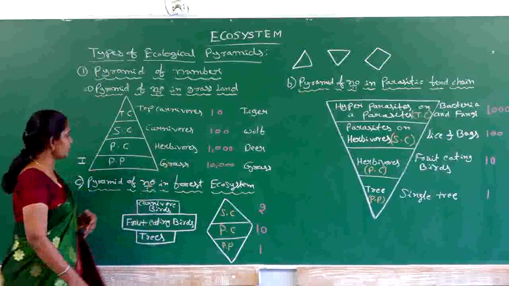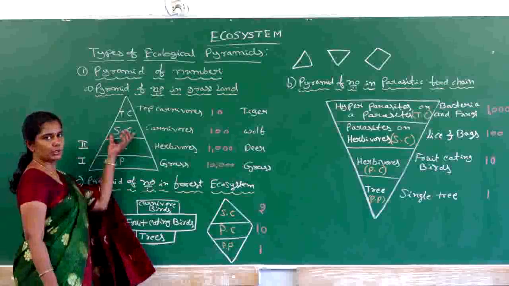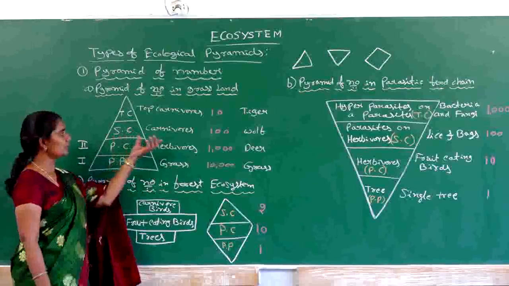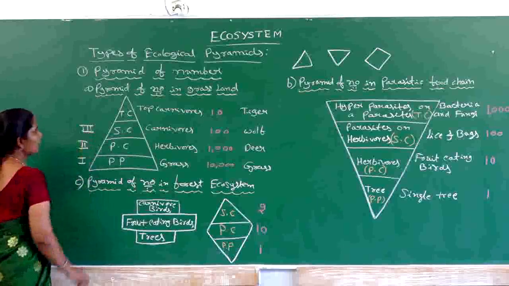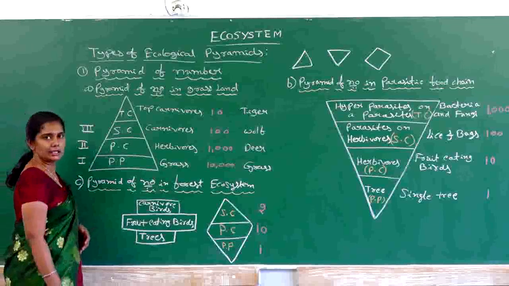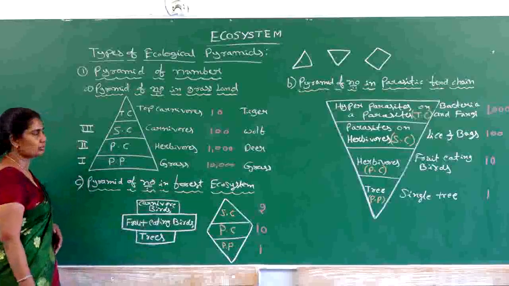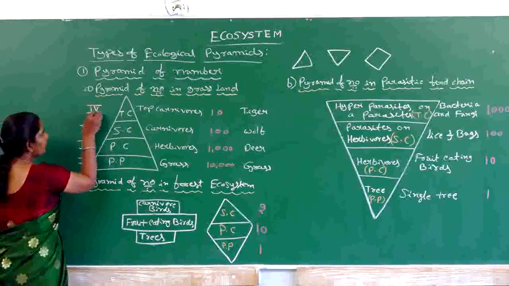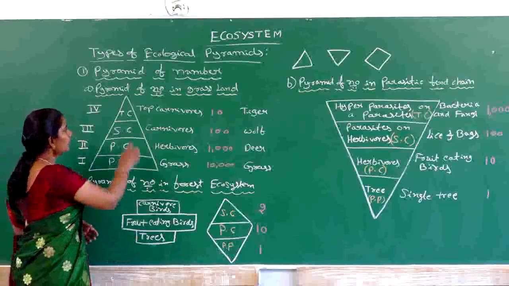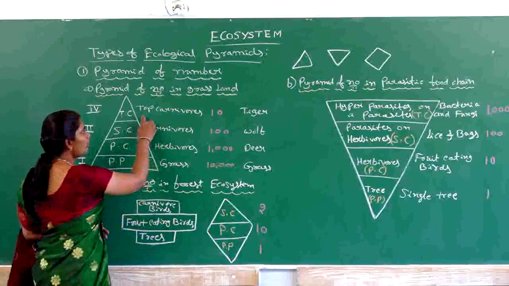The next level is occupied by the secondary consumers, which are the carnivores, so the third trophic level. The fourth trophic level is occupied by the tertiary consumers, which are the top carnivores.